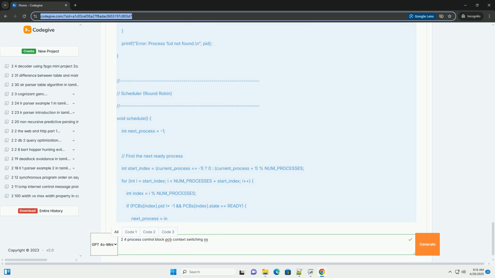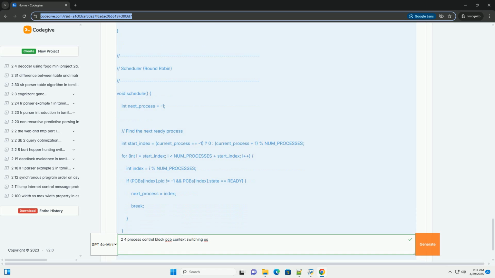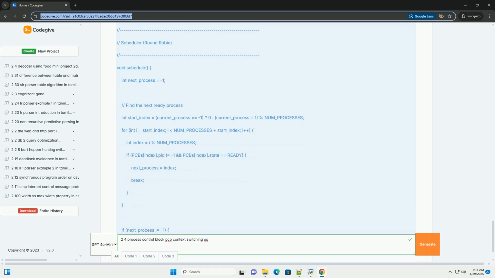Priority, used by the scheduler to determine which process gets CPU time. IO status information, information about any IO operations the process is performing, for example file handles, device status. Parent PID, the PID of the process that created this process. CPU usage, the amount of CPU time used by the process.